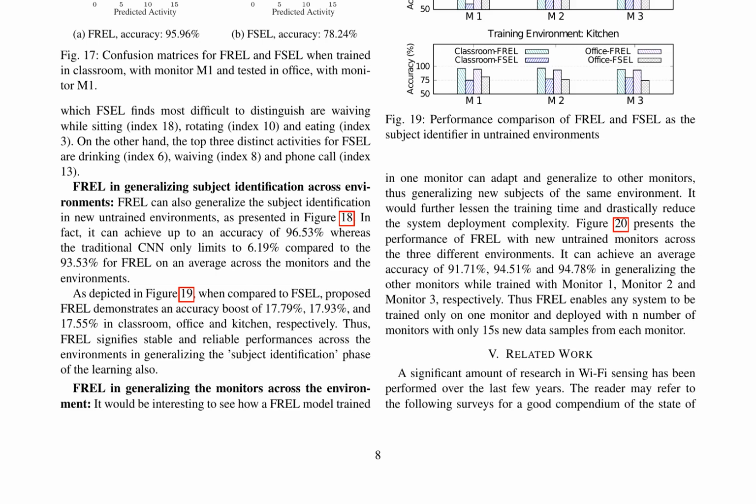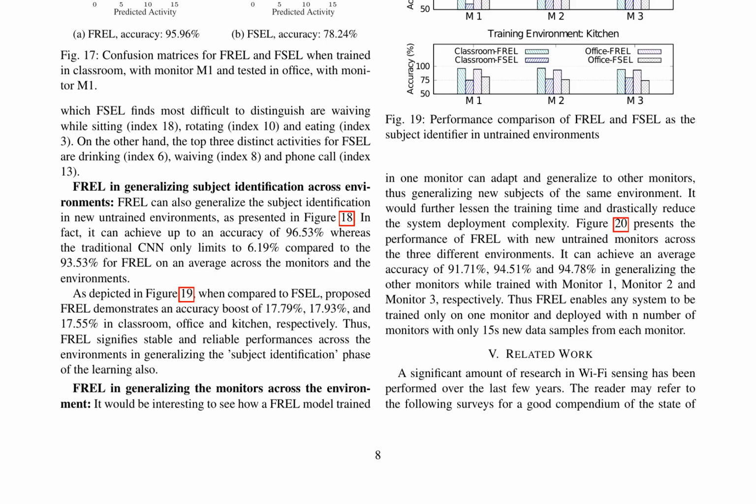Moreover, FREL can generalize the monitors across the environment, achieving an average accuracy of 91.71%, 94.51%, and 94.78% in generalizing the other monitors while trained with Monitor 1, Monitor 2, and Monitor 3, respectively. This enables any system to be trained only on one monitor and deployed with n number of monitors with only 15 new data samples from each monitor. The results demonstrate the robustness, reliability, and strong adaptive capability of FREL to new environments and subjects.